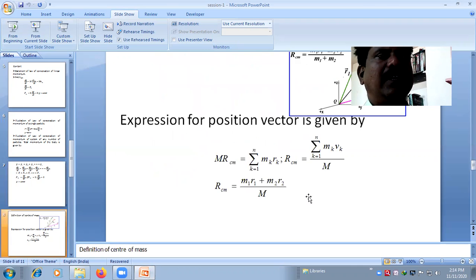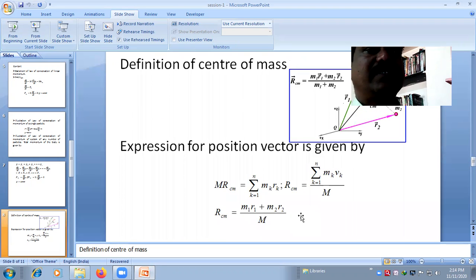Next, let us discuss the center of mass.